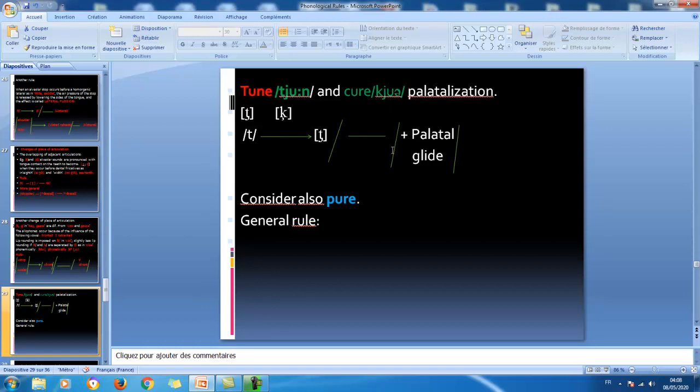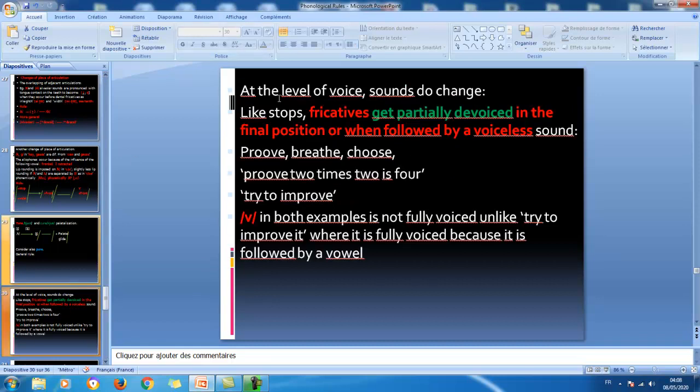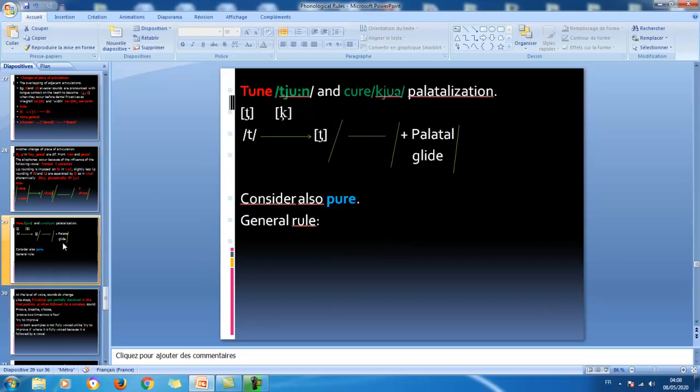Same thing in here. Consider also the word pure. How do we produce p in pure? It's something for you. Just work it out, relying on what we have just said in here. Now, the general rule. At the level of voice, sounds do change, of course. I leave you to work out the word pure and to come up with a general rule here, because you have got k, you have got t, you have got p. So, what's the general rule you suggest here?